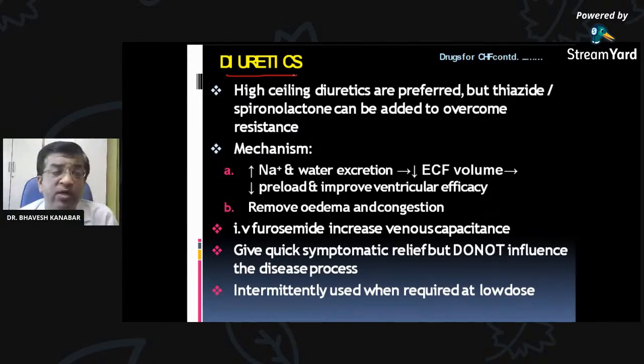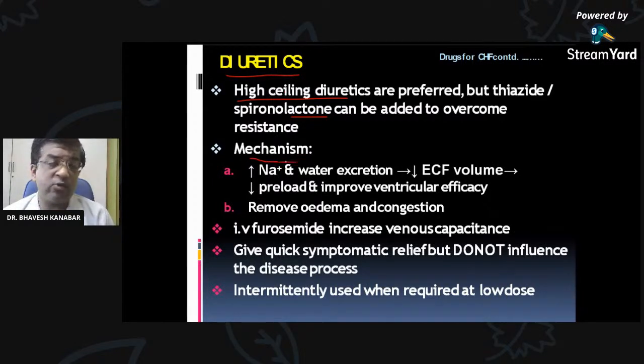Now the second drug is diuretic. High ceiling diuretics are preferred, but thiazide and spironolactone can also be added to overcome resistance. High ceiling diuretics means diuretics which have a high ceiling effect, meaning if you increase the dose, the effect will also increase, such as furosemide. We have seen already the names of the diuretics. Furosemide can be used, as well as thiazide and spironolactone.